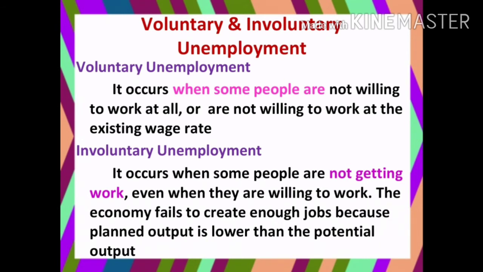In our example, we discussed that $10 billion is the planned output. So here in involuntary unemployment, it will be less than full employment. There is excess capacity in the economy and some people are forced to remain unemployed.